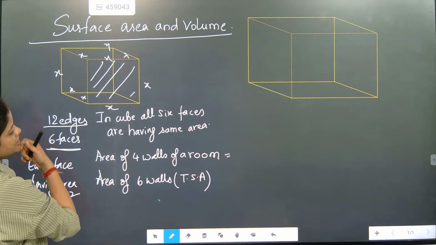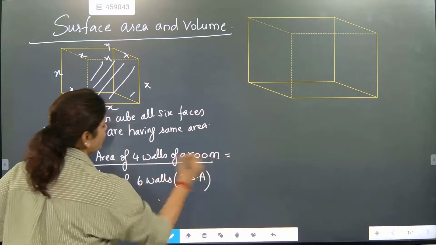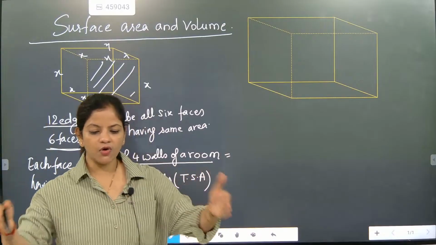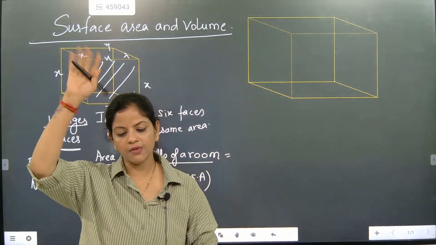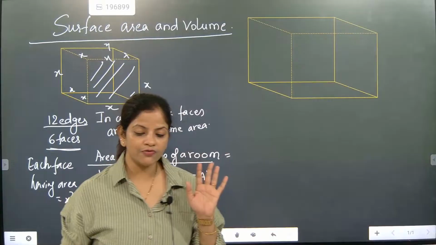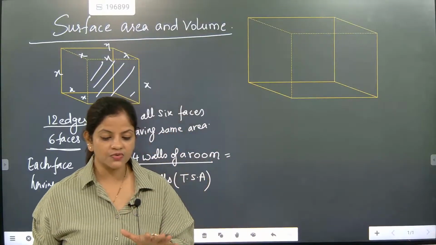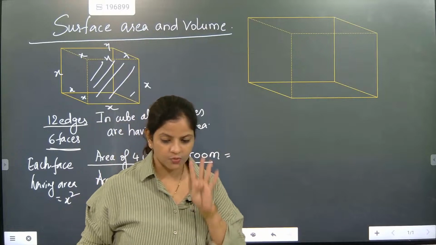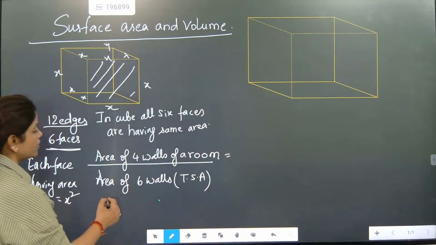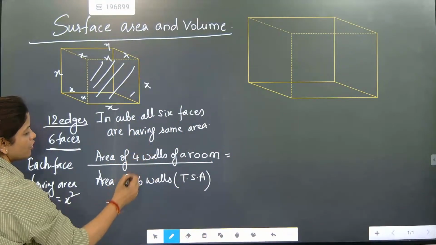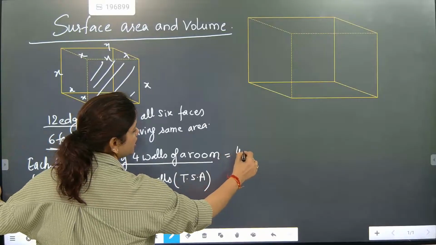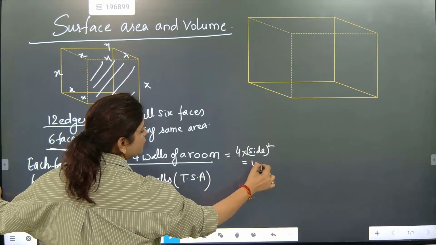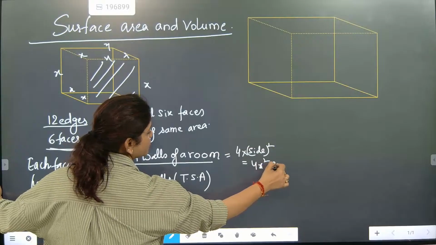So how many faces are there? For area of 4 walls, how are we taking the wall of a room? We are taking the wall of a room like this now, beta. We are not talking about ceiling and we are not talking about floor. So definitely how many faces will be there? 4 faces will be there for a cubic room. So at that time what you are going to write? For 4 walls, 4 into side square. So it will come 4x square, square unit.